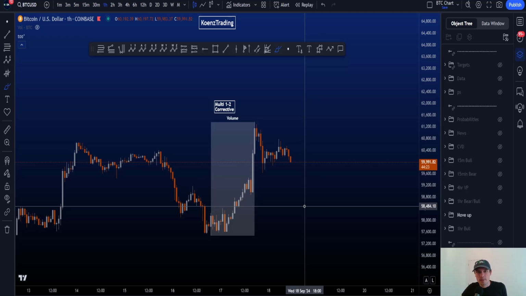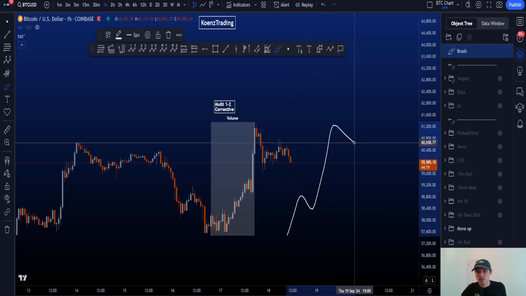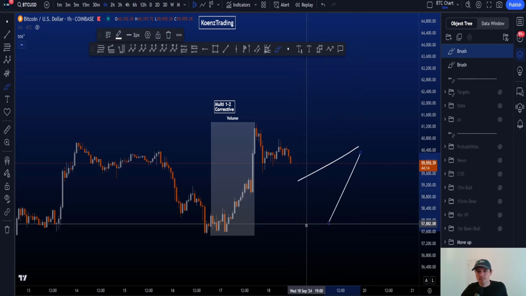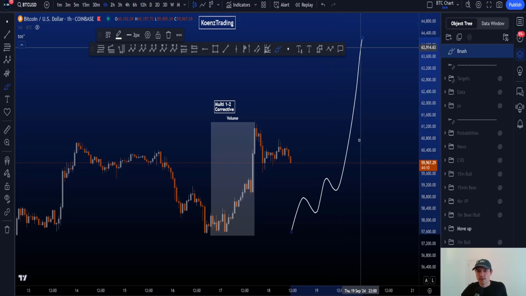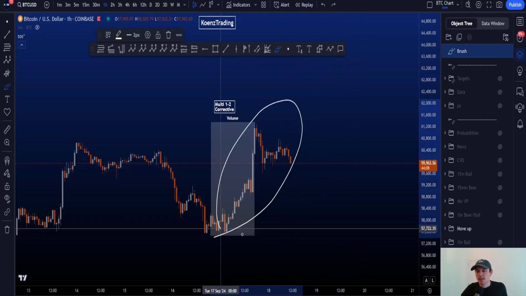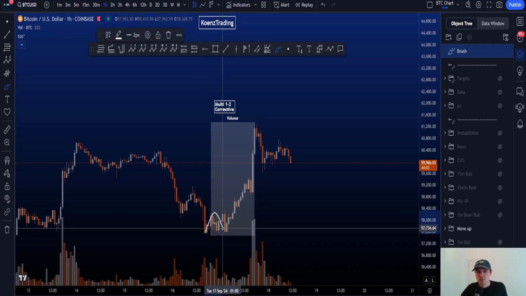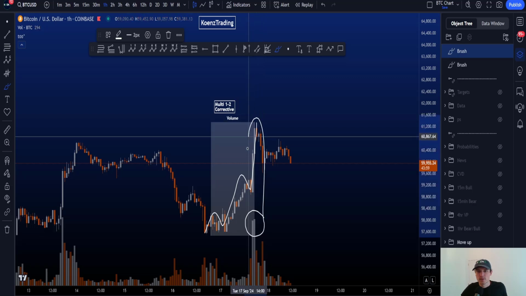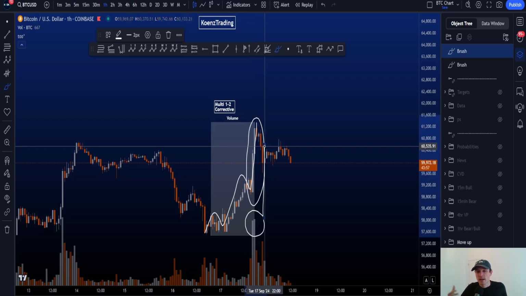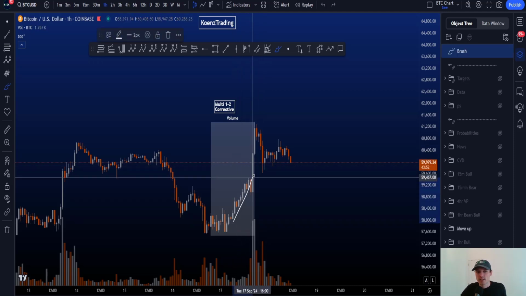When we think about impulsive structures, right, there's 3 scenarios. You have an impulse, 1, 2, 3, 4, 5, the standard, right? Then you have a diagonal, 1, 2, 3, 4, 5. And a multi 1, 2, 1, 2, 1, 2, and then liftoff. Now clearly this is not a diagonal. If we count this as a normal impulsive structure, 1, 2, 3, 4, 5, then the highest amount of volume is in your wave 5, which is very rare, as most commonly the highest amount of volume is in a wave 3, but that is not the case.